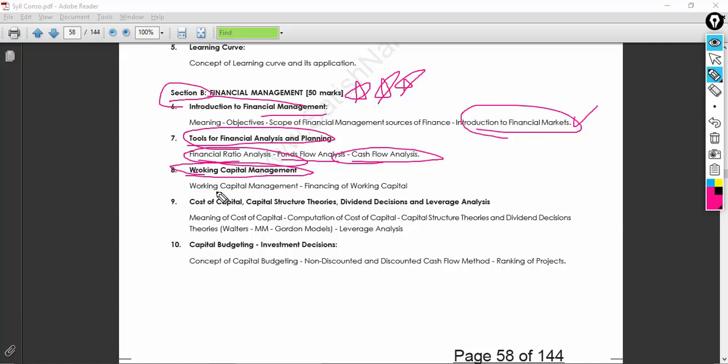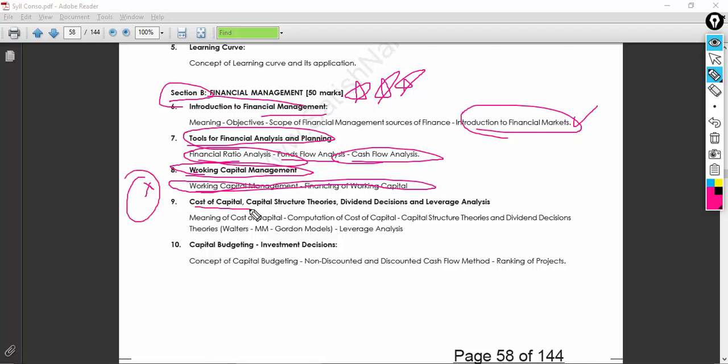Working capital management. So for a business to have smooth operation day to day, it requires working capital which needs to be managed. It needs to be controlled in such a way that the business does not get affected because of wrong working capital management. Yeah, perfect.